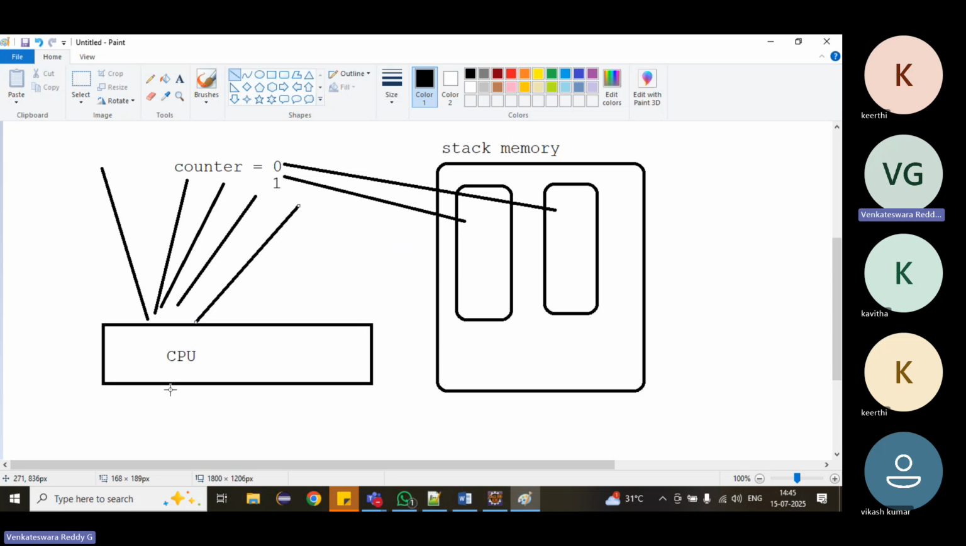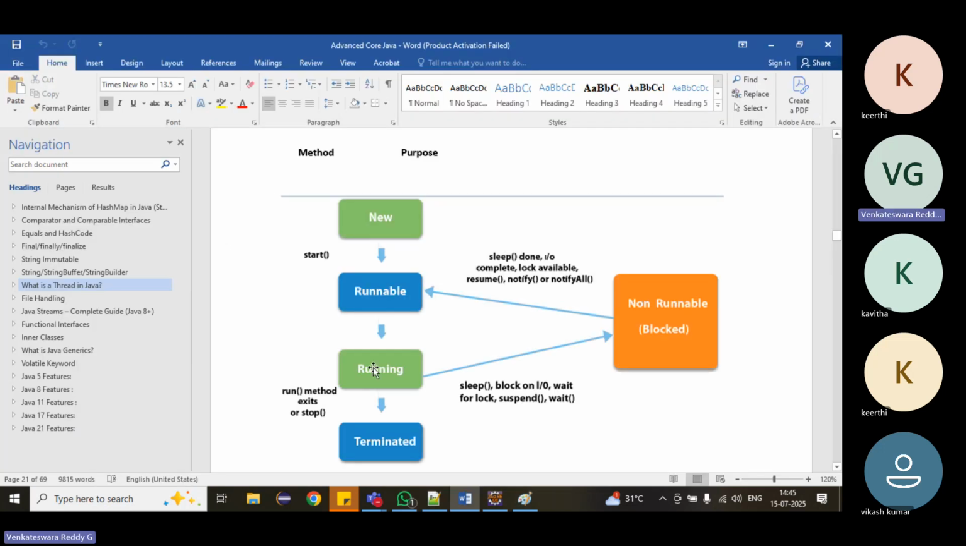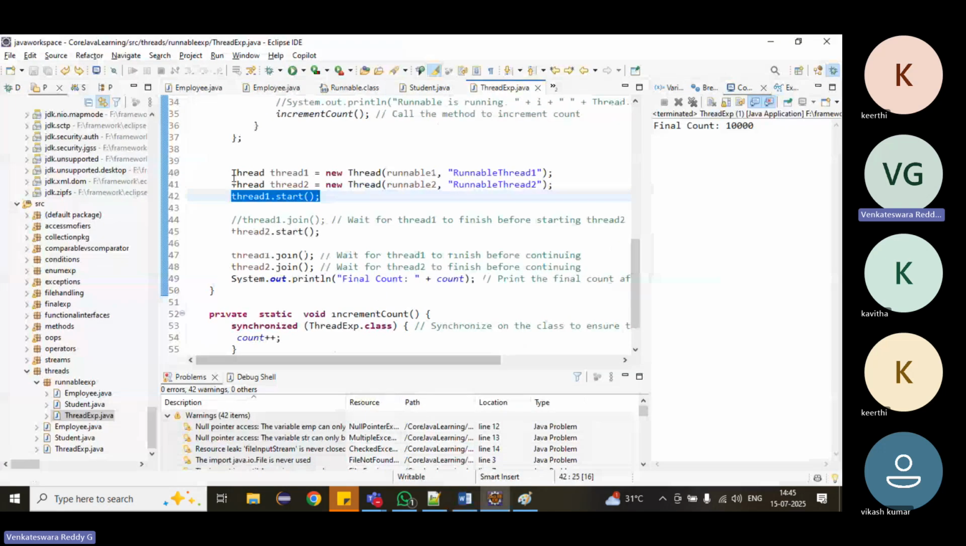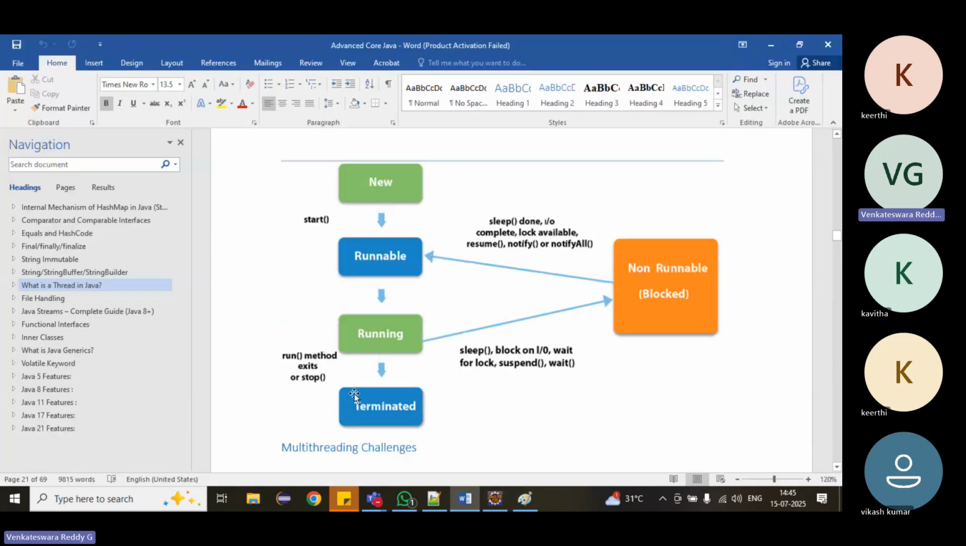Once the CPU allocates and starts the thread, it will become the running state. Once you start, it goes to the runnable state, that means it goes to the CPU. Then the CPU starts the thread, then it becomes the running state. Once the run method completes execution, it will become terminated. So, a new state; then once you call start, it is the runnable state; once the CPU starts the thread, it becomes the running state; then once the run method is done, it is terminated.